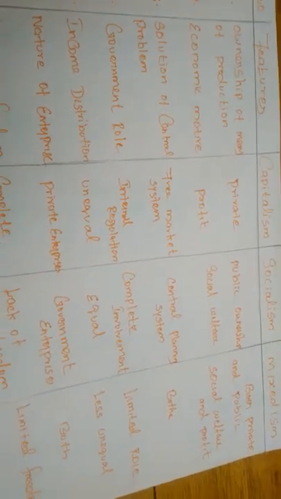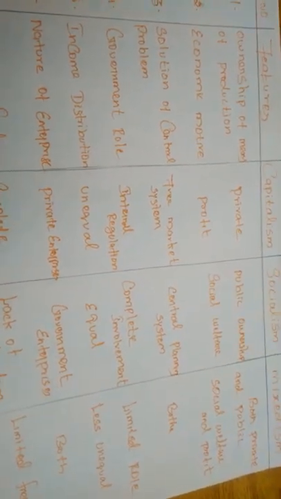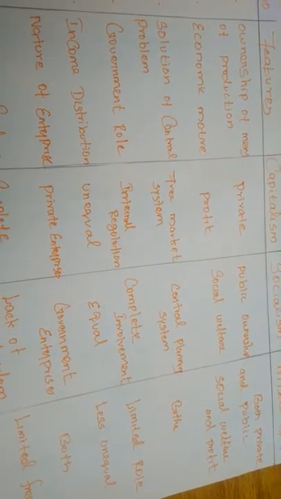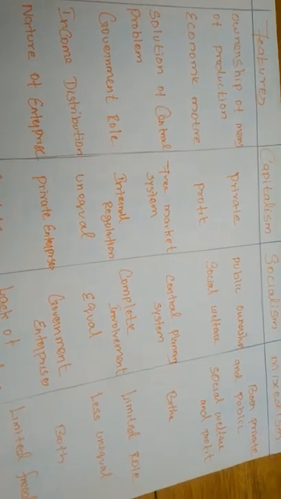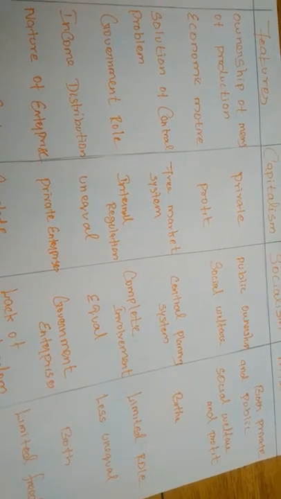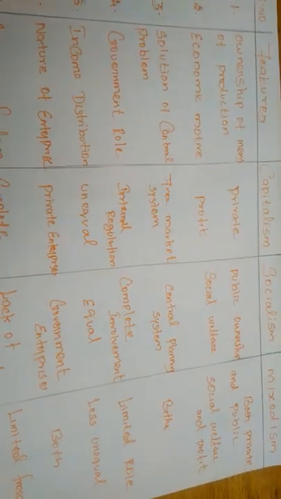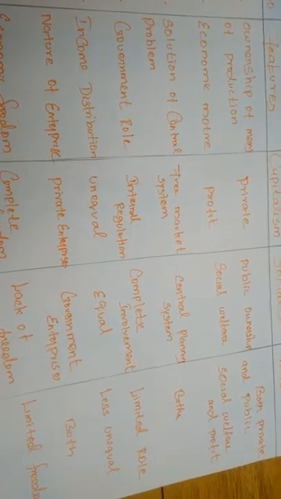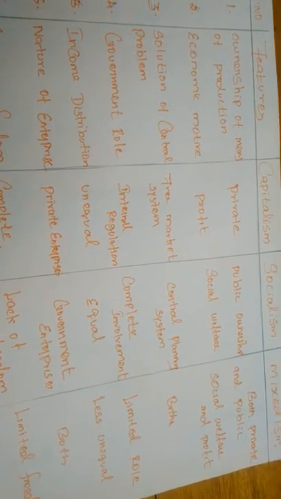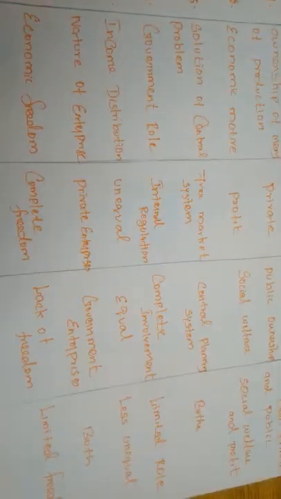Next, government role. One of the features is the government role. Under the different economic systems, how will the government participate? First, in capitalism, the government role will be only at the internal level, that is internal regulation. Internal regulation means there is no intervention in production, consumption and the basic economic problems.